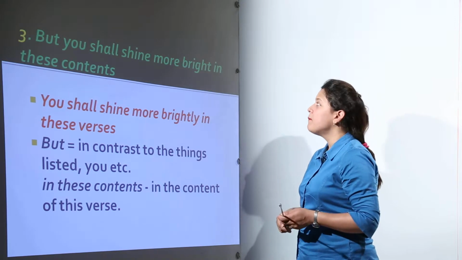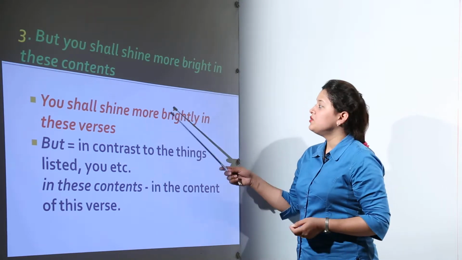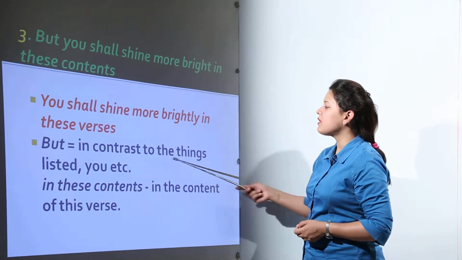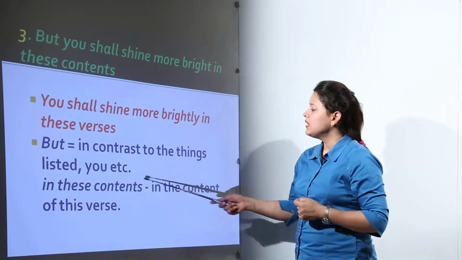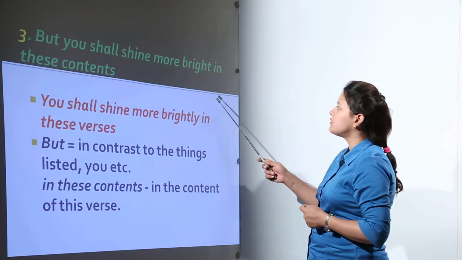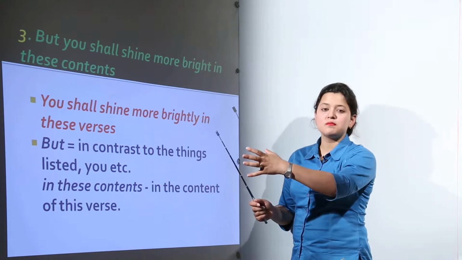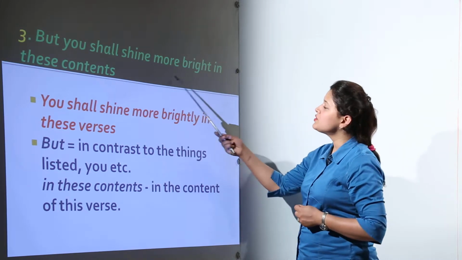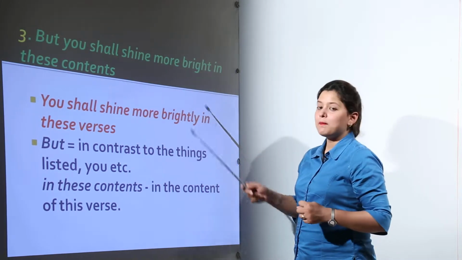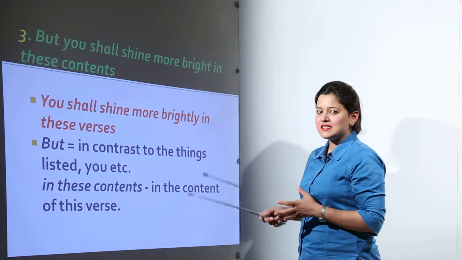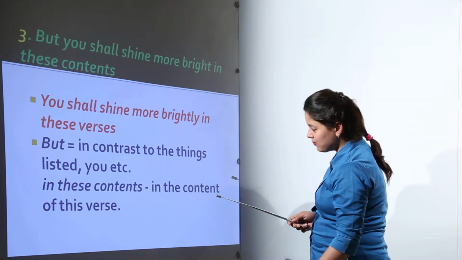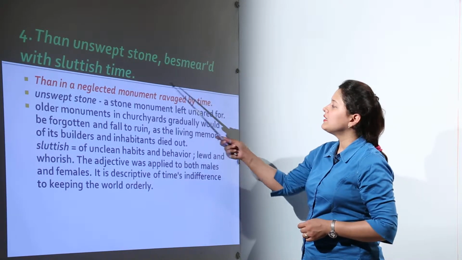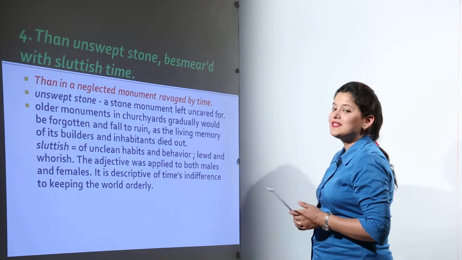But you shall shine more bright in these contents. You shall shine more brightly in these verses. Here, but means in contrast to the things we have listed earlier, in these contents, the contents of this verse. We have just discussed the ways in which the royalties are kept immortal. But you shall shine more bright in these contents. Now the ones that are still will shine more. How? Than unswept stone besmeared with sluttish time, than a neglected monument ravaged with time.